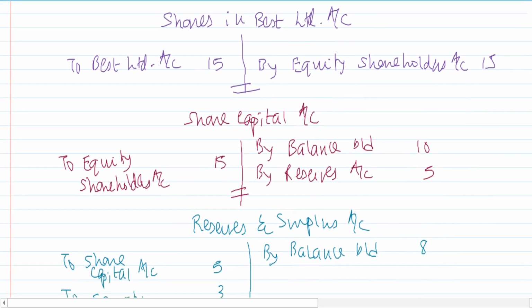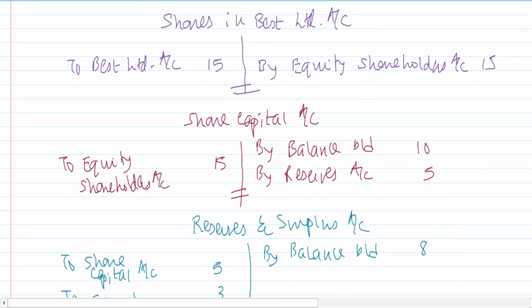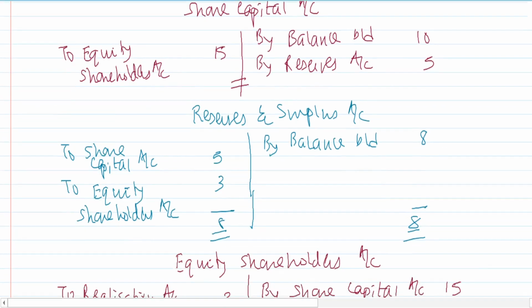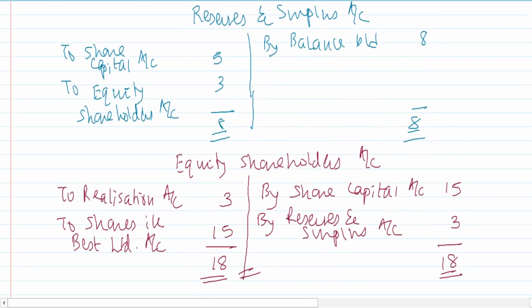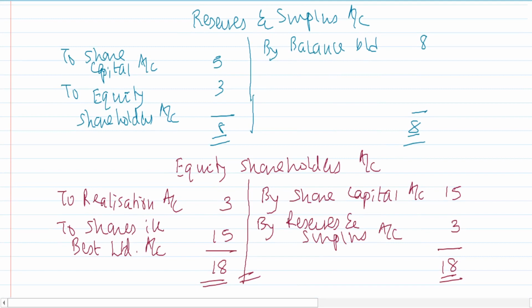This is shares in Best Limited, share capital account. And pause the video here if anything is pending. This is the final reserves and surplus and the equity shareholders account.